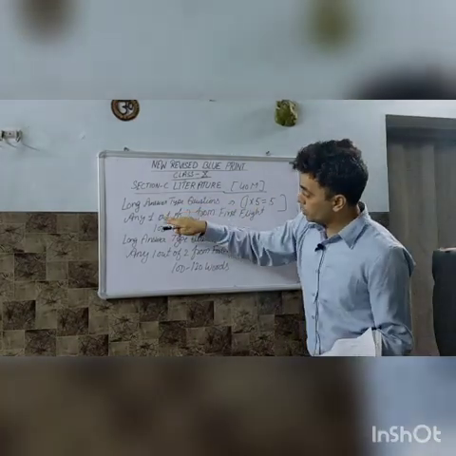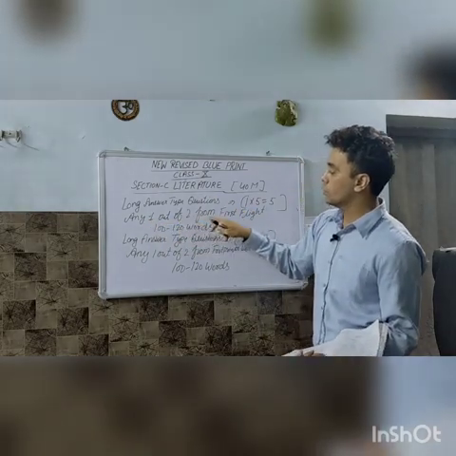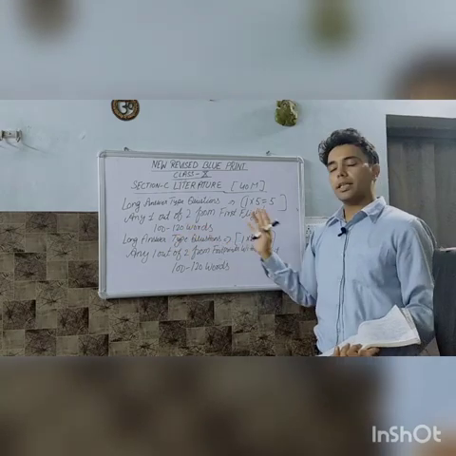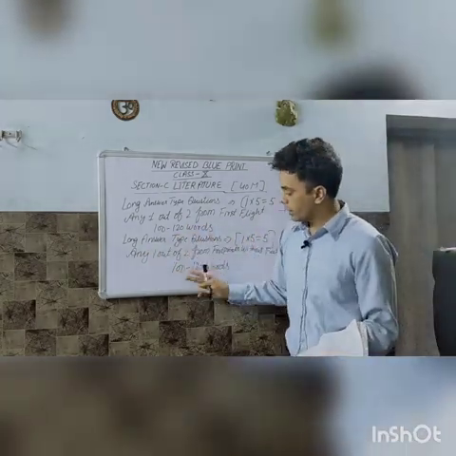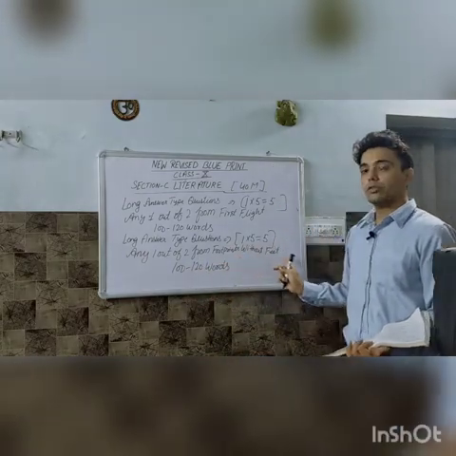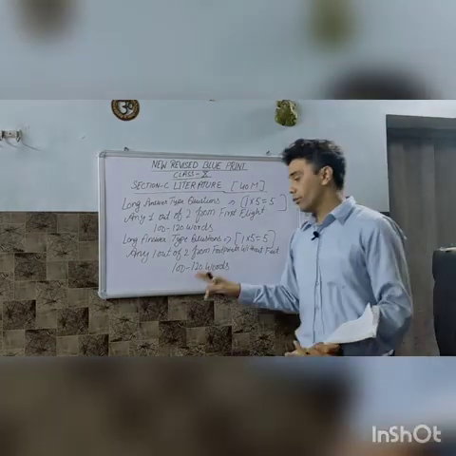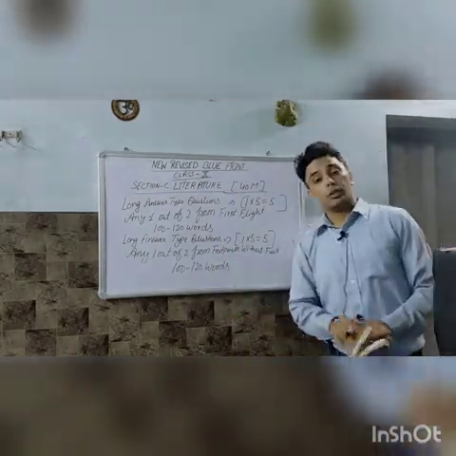That means, students, there will be long answer type questions. You will get 2 questions from First Flight and you have to do any one out of 2. Word limit is 100 to 120 words. Another long answer type question will be there, and 2 questions will be given from Footprints Without Feet. You have to do any one out of 2, and the same word limit. So 5, 5, 10. So long answer type questions of 10.